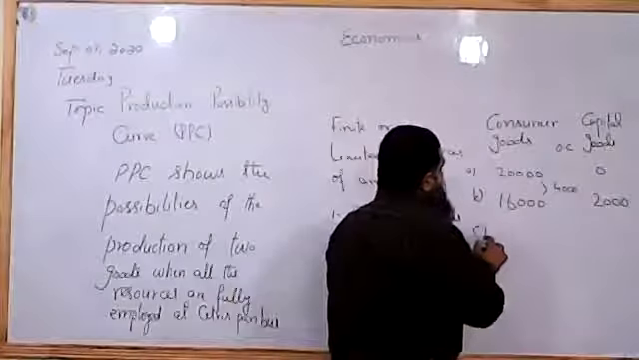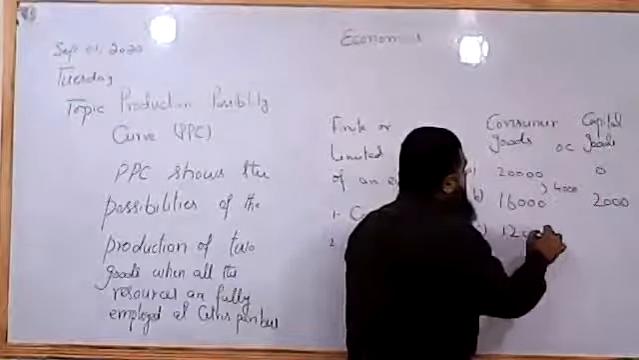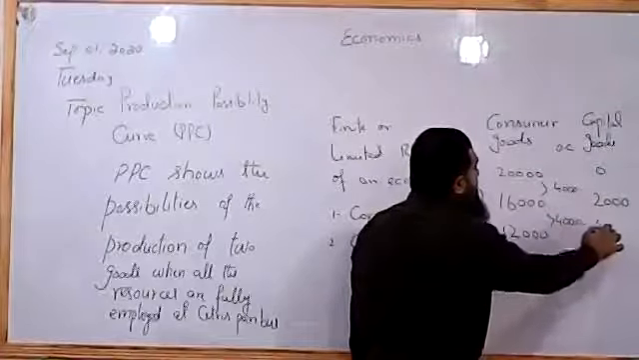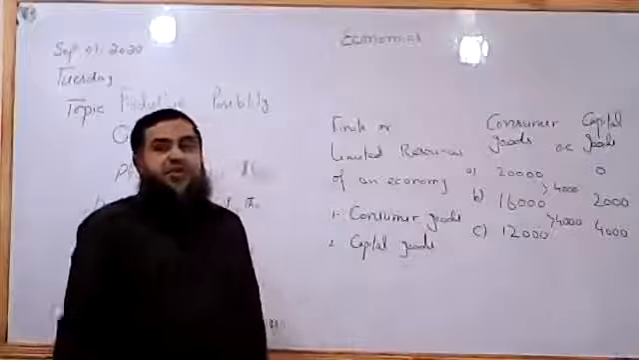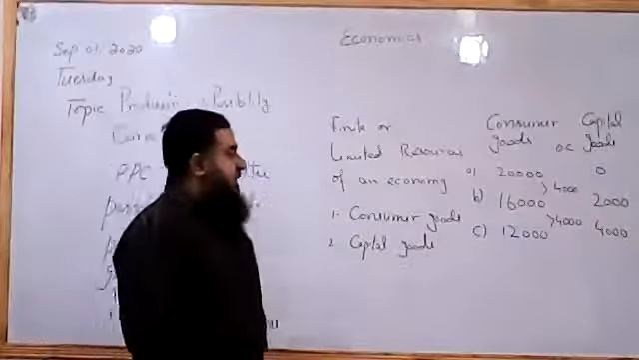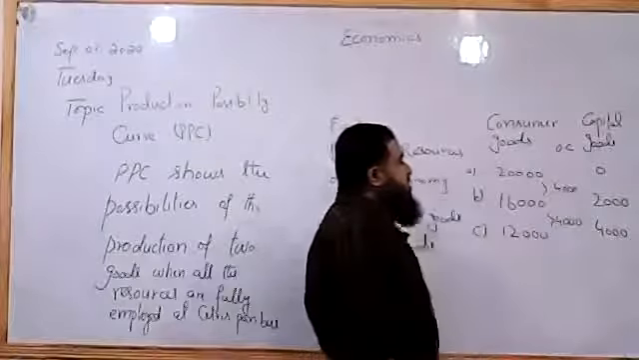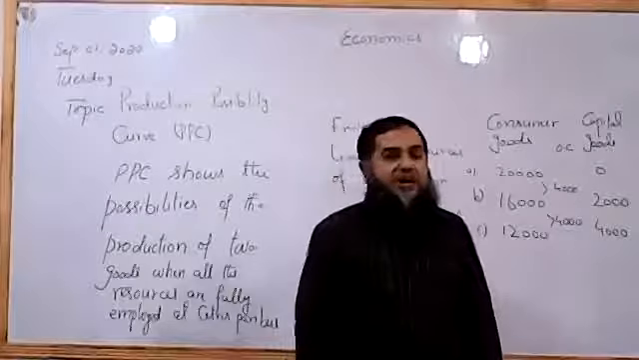If we say the C option is here, again we sacrifice 4,000 of consumer goods to have an extra 2,000 of capital goods. This is another option which is available to the economy. As we give up 4,000 of consumer goods, we are able to get an extra 2,000 of capital goods every time.